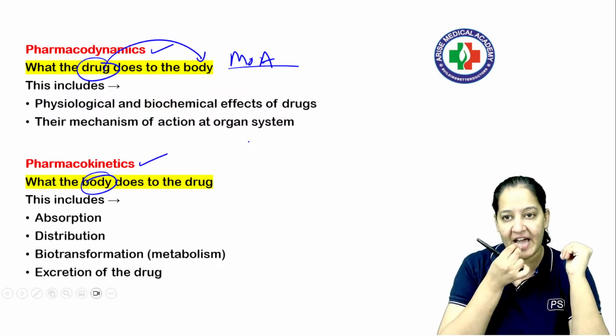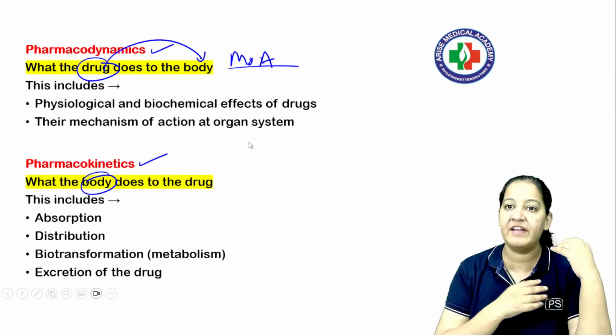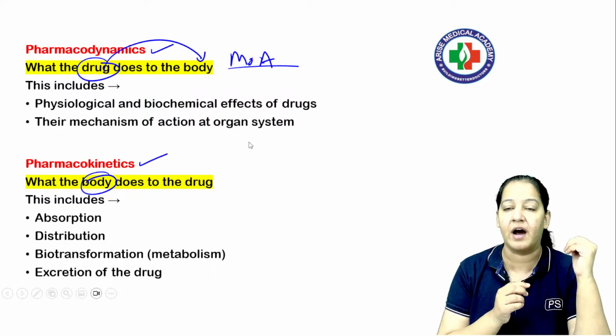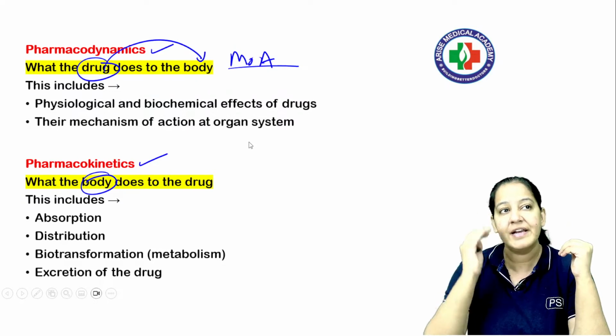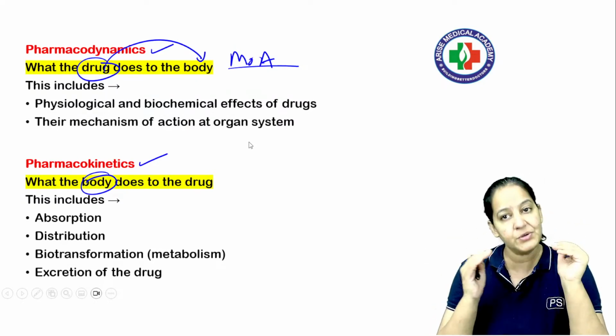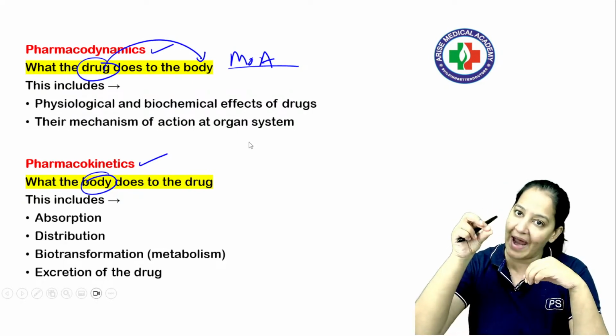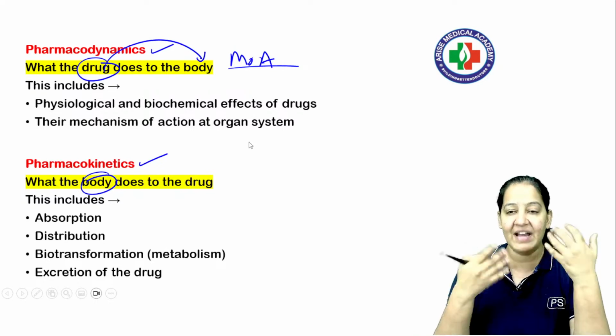The drug I am taking for diarrhea or constipation, its receptors are present on the intestine. The drug I am taking for heart failure, its receptors are present on the myocardium of the heart. The drug I am taking for migraine, its receptors are present in the CNS parenchyma or the blood vessels of the CNS parenchyma, right? So different drugs have different receptors. According to that receptor, the drug will go to the receptor from the blood and act accordingly.